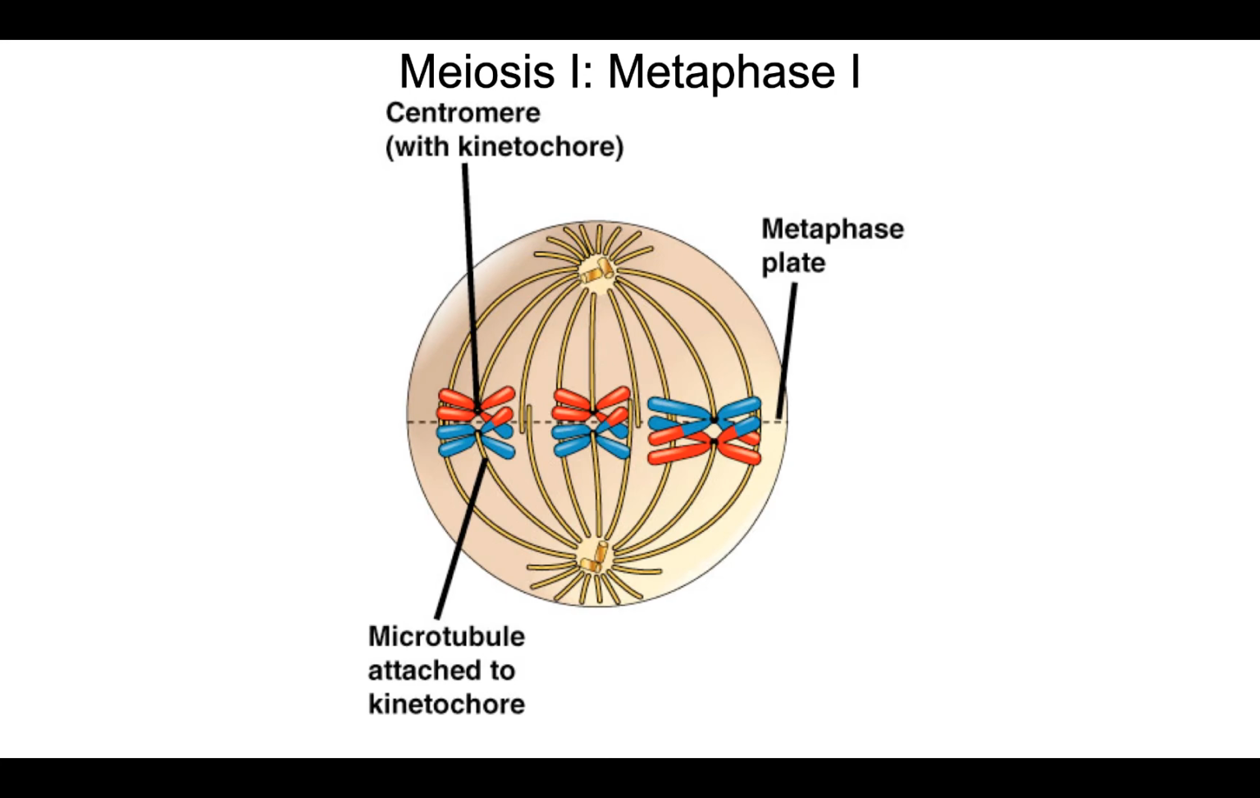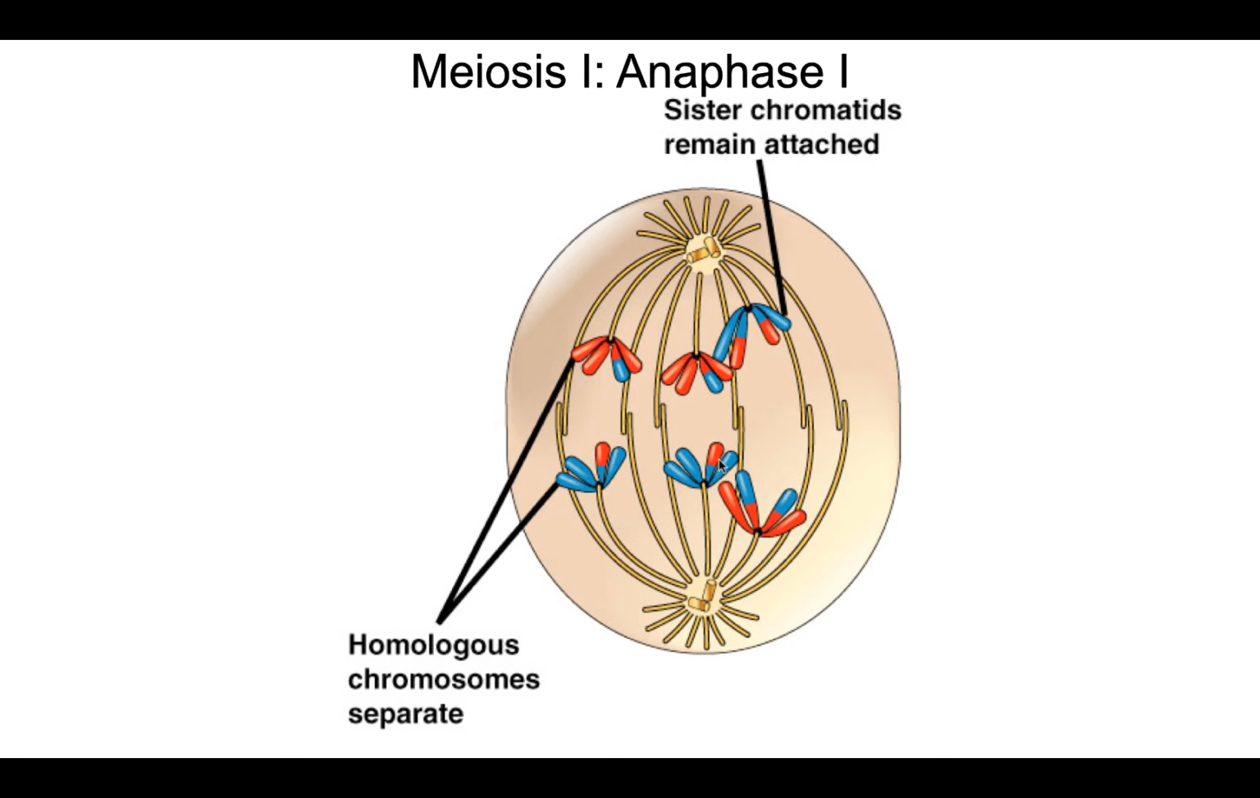Now, metaphase I: these tetrads, these pairs of homologous chromosomes, line up at the metaphase plate. During anaphase, these pairs of homologous chromosomes separate. So notice we're not separating sister chromatids. The sister chromatids, and thus the centromeres, are still intact. That is a big difference between anaphase I and anaphase of mitosis.